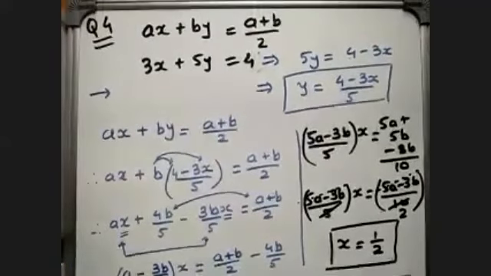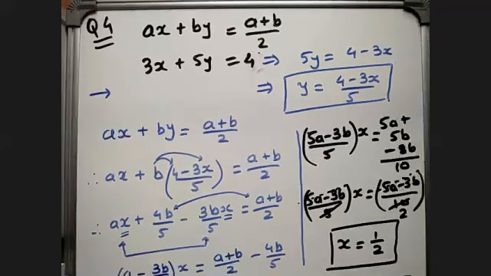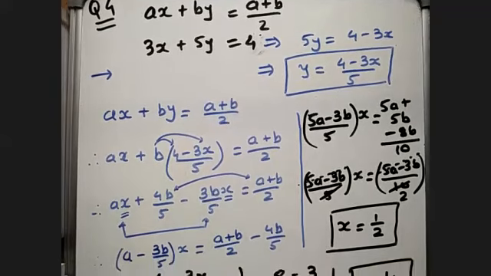Now, in question 4, they have given ax plus by equal to (a plus b) by 2 and 3x plus 5y is equal to 4. Then we have to find the value of x and y. So we can use either the elimination method or the substitution method. It depends on you. You can also do this with the elimination method. From the second equation, if I make y the subject, I will get (4 minus 3x) by 5. If I put this y's value in the first equation, that is ax plus by is equal to (a plus b) by 2, after doing simplification step by step, this whole question depends on simplification only.